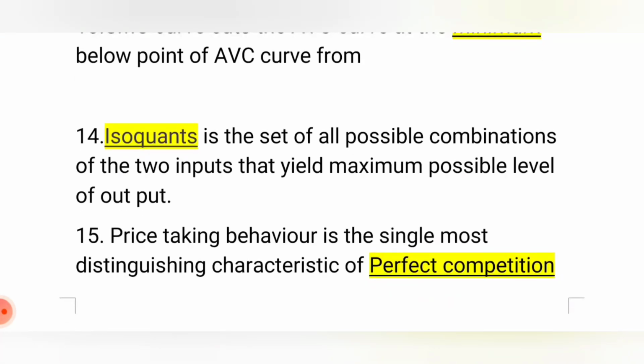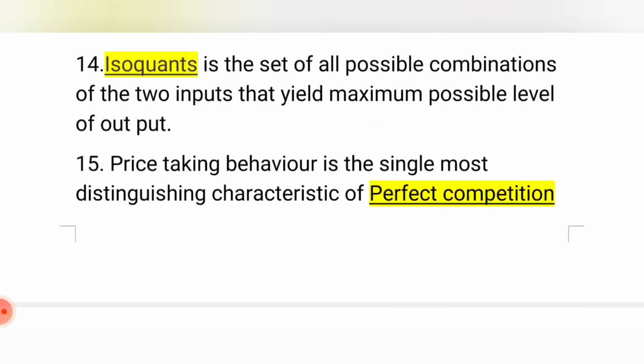Isoquant is the set of all possible combinations of two inputs that give the same level of output. Iso means same, quant means quantity. So the possible combinations of two inputs produce the same level of output.